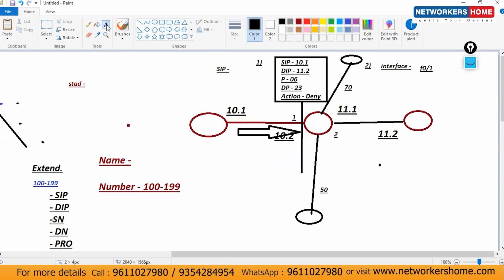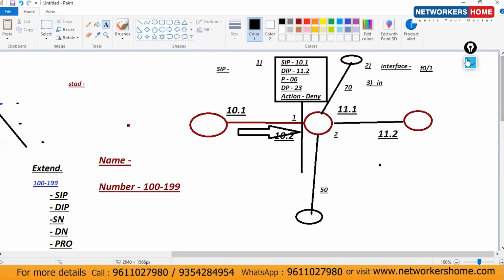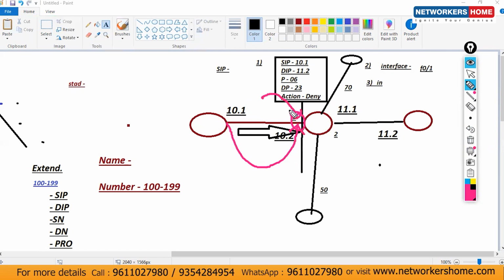So how many directions do we have? 2, in or out. So what is the direction I'm going to be using here? In direction. Once your traffic is in on this interface, in direction, correct interface, right here your router will check it. What's the source IP? 10.1, 11.2, 6, 23. Okay, you are blocked, buddy. You can't travel. On the interface itself, it will block your traffic.